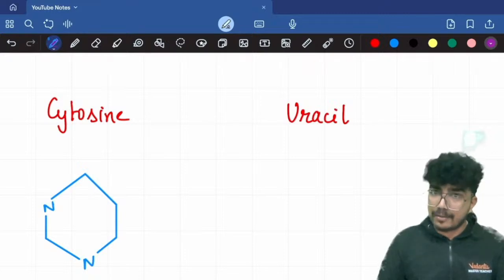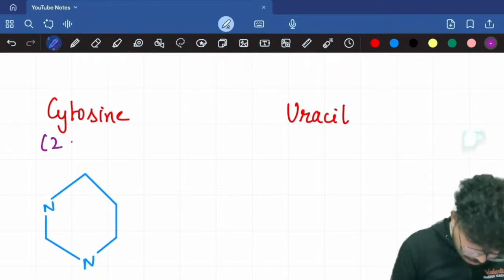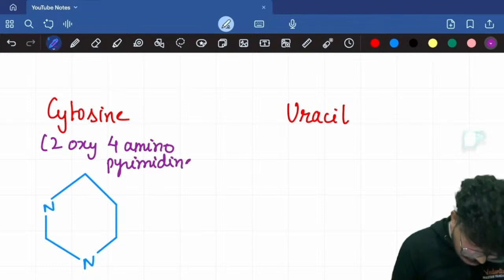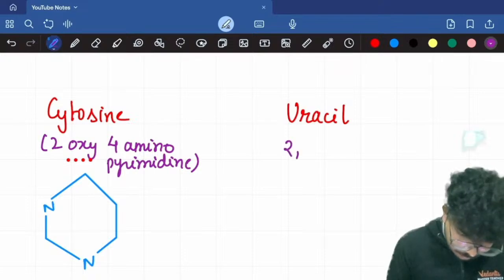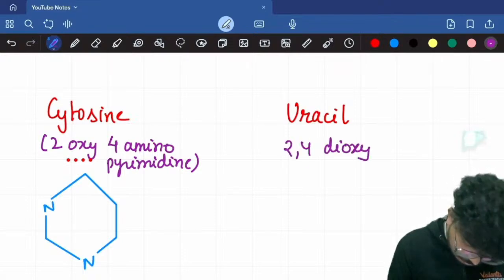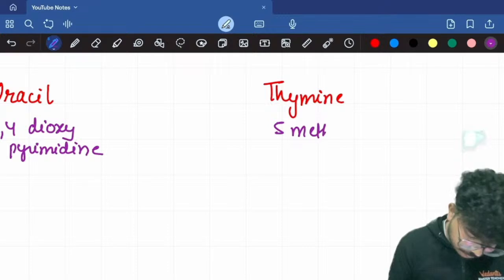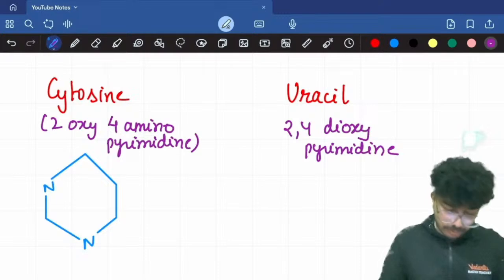Now, since we know that cytosine is also known as 2-oxy-4-amino pyrimidine, I'll write these names as well. It is 2-oxy-4-amino pyrimidine. Uracil is known as 2,4-dioxypyrimidine. And thymine is known as 5-methyluracil. Okay, let's start with the structures now.